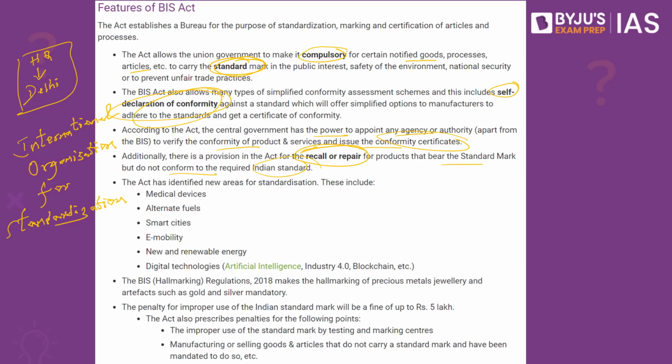The act has identified new areas for standardization, which include medical devices, alternative fuels, smart cities, e-mobility, new and renewable energy, and digital technologies as well. And in case any company is violating it, penal provisions can also be imposed on them with a fine of up to 5 lakh as well. It is this that we have to understand with respect to the Bureau of Indian Standards.